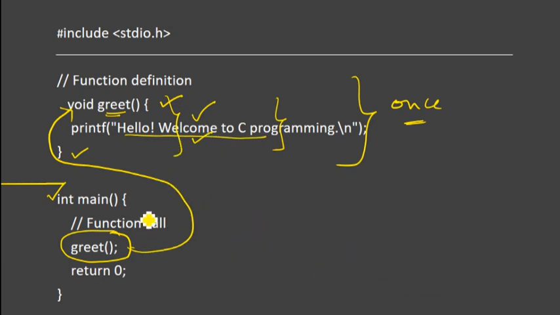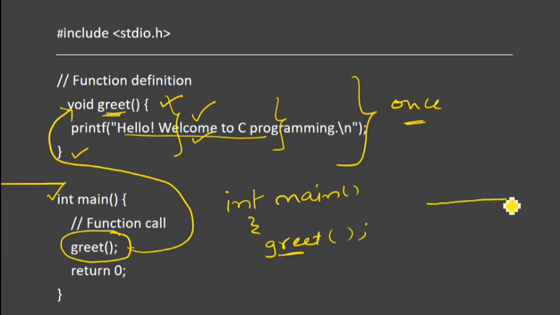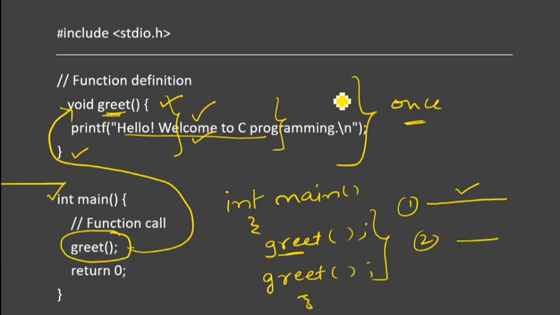For example, I wrote the program one time, but I can call it 10 times also. In main, I'm calling the function greet. Obviously the function name should be the same. One time I call it, so hello, welcome to C programming is displayed once. Second, I call it again, and I need not write the program again, so the second time hello, welcome to C programming is displayed. Like that, you can call the function n number of times. I'm defining the function, writing the source code, one time only, but I can call it n number of times. So I need not write it multiple times to execute the same program again and again.